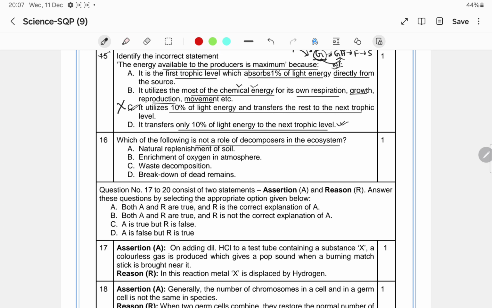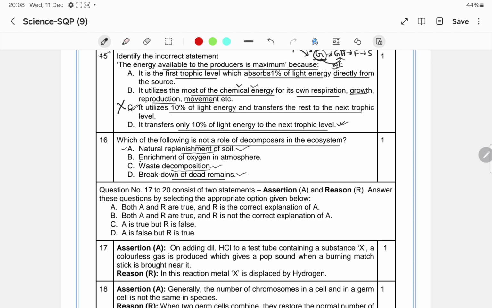Mainly the microorganisms, they are the decomposers. They decompose the dead organic matter. So which of the following is not a role? Natural replenishment of soil, that is correct. Nutrient cycling, waste decomposition, that is also correct. Waste decomposition is also the role of the decomposer. Breakdown of the dead remains, that is also the role of the decomposers.